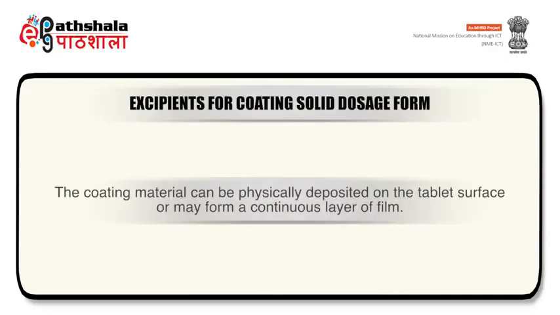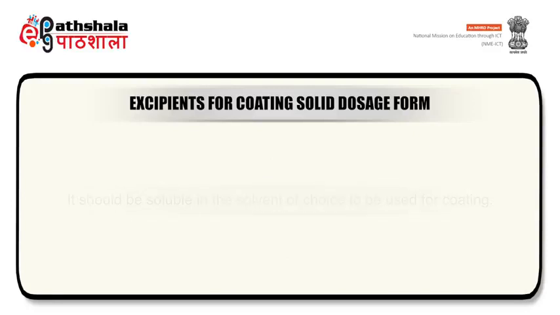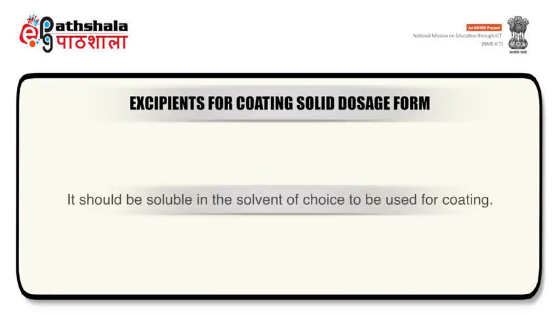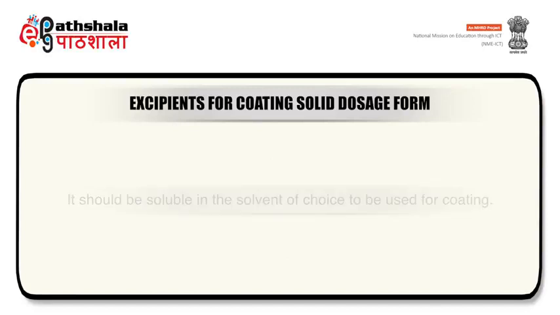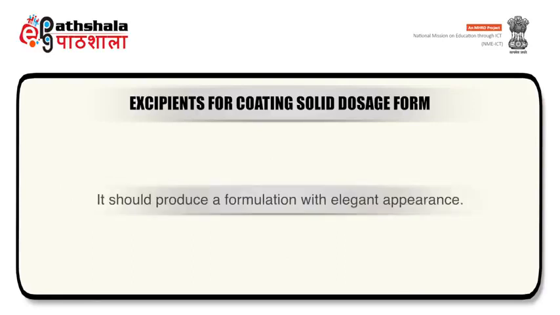The coating material can be physically deposited on the tablet surface or may form a continuous layer of film. An ideal film coating material should possess the following attributes. It should be soluble in the solvent of choice to be used for coating. It should have the desirable solubility for the intended use, for example pH dependent solubility for enteric coating. It should produce a formulation with elegant appearance.